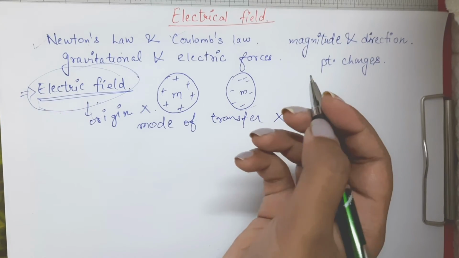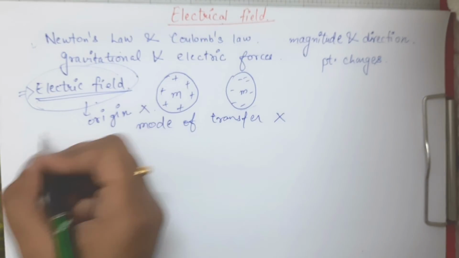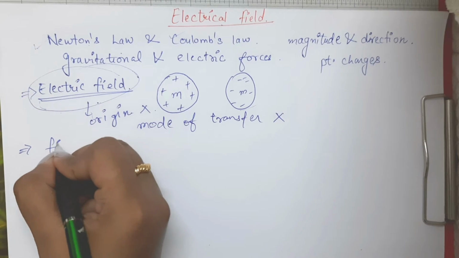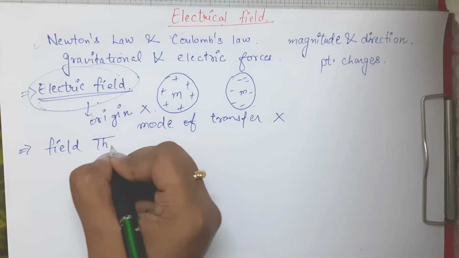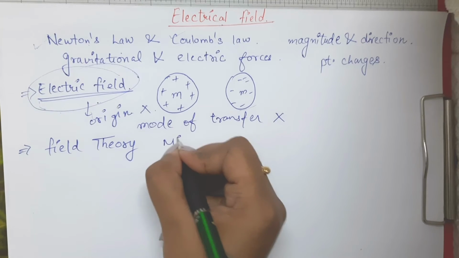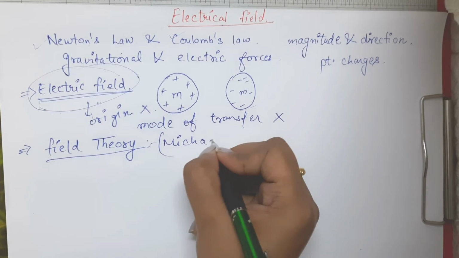This was given by Michael Faraday. The concept of this electric field was discussed in field theory, and this field theory was given by Michael Faraday.